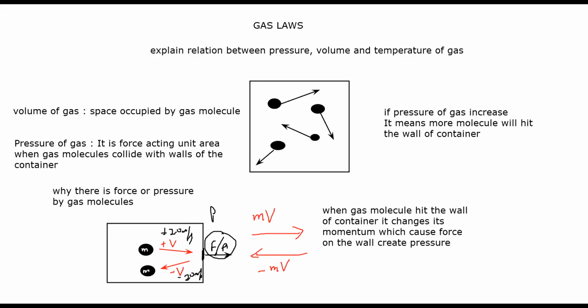Is the concept clear? What is the volume of the gas? The volume of a gas means the space occupied by the gas molecules. And what is the pressure of the gas? It is the force acting on unit area when gas molecules collide with the walls of the container. And why do gas molecules exert pressure? Because they change momentum, which creates a force on a unit area. The result is pressure. And if the pressure of the gas increases, it means more molecules hit the wall of the container. Any doubt on this point till now?